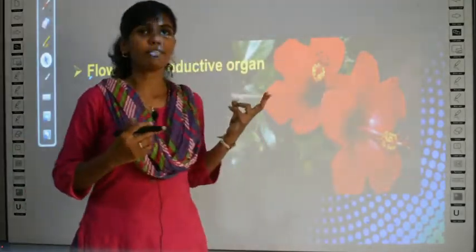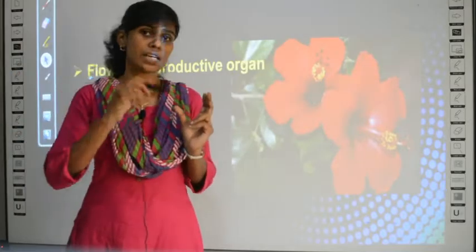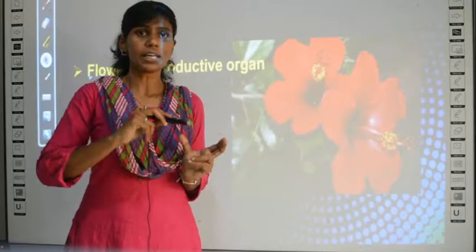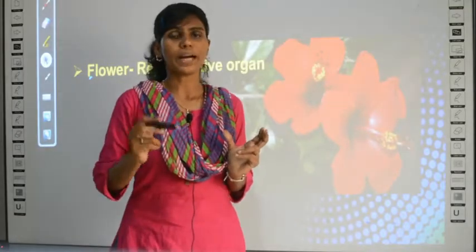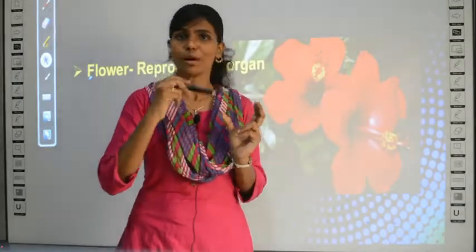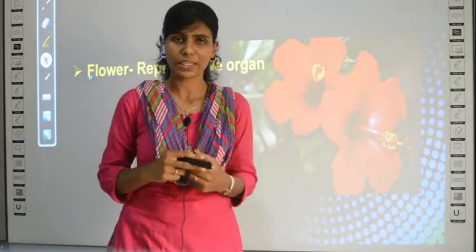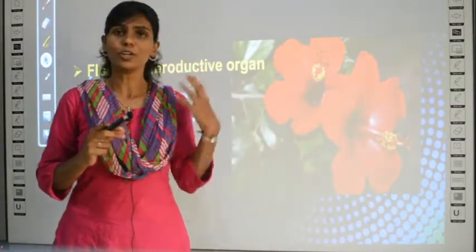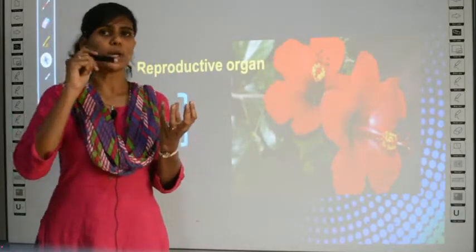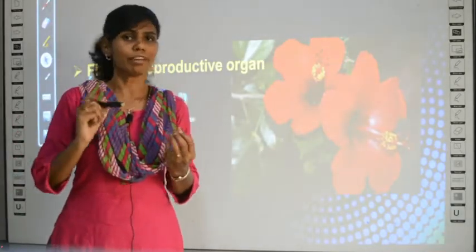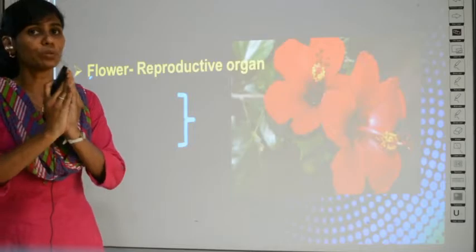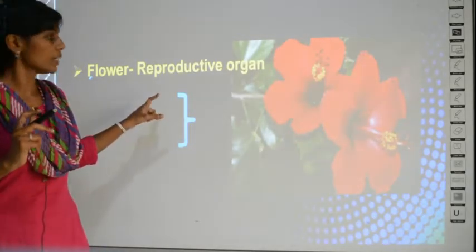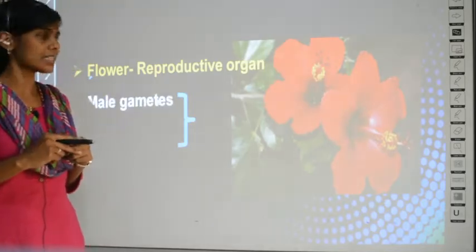If I take a flower, I can find the male gamete as well as the female gamete. The male reproductive organ as well as the female reproductive part is present inside the same flower in the case of plants. But in human beings, you have a male separately and female separately. Here a flower itself will be holding the male gamete and the female gamete, which are going to fuse and give a product. Clear? So that is how sexual reproduction in plants happens.